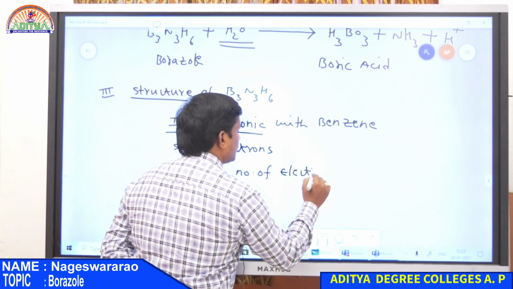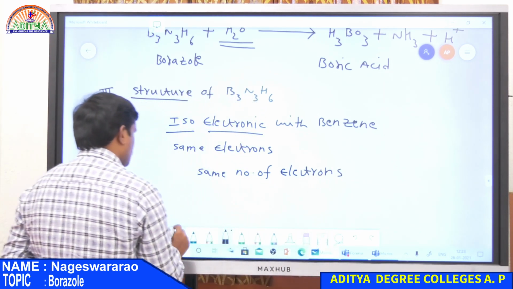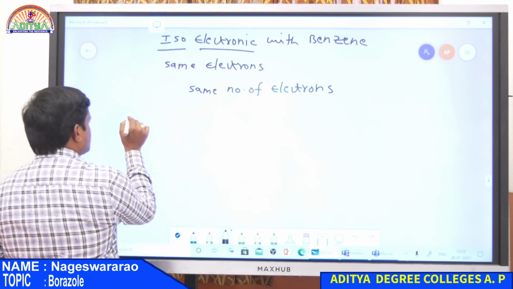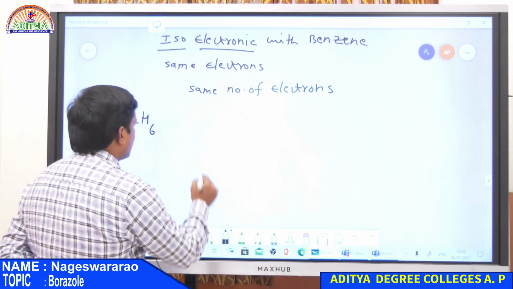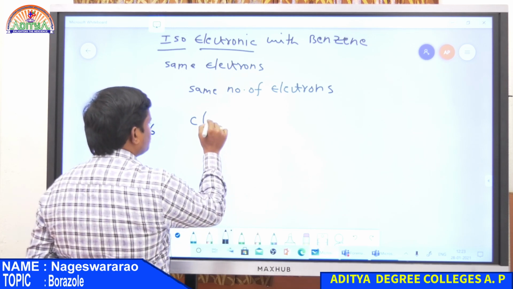Now calculate the electrons present in benzene as well as borazole. The formula for benzene is C6H6. First, the carbon atom. Carbon is a 4A group or 14th group element.